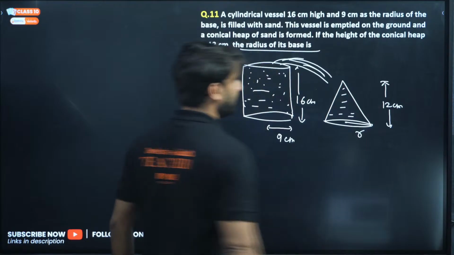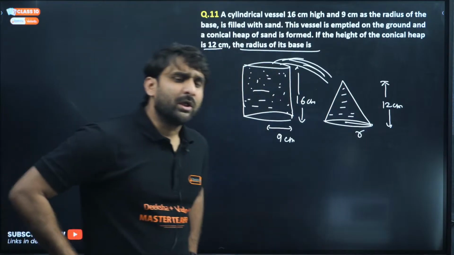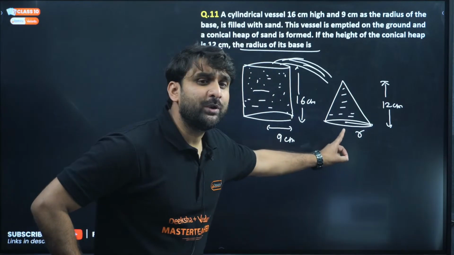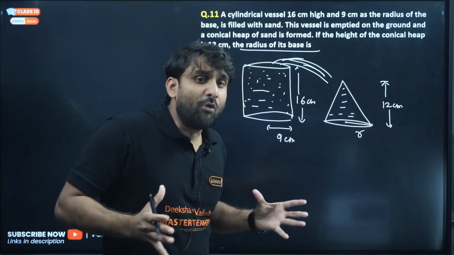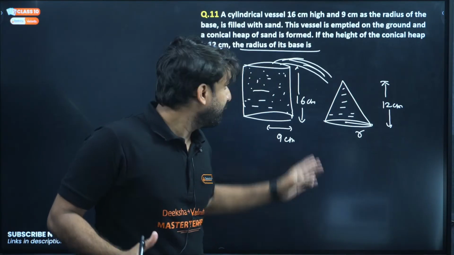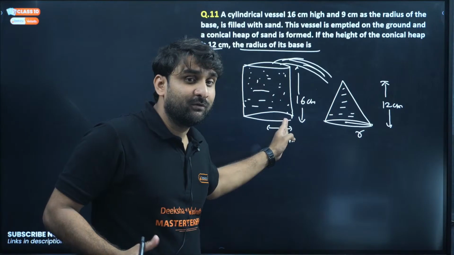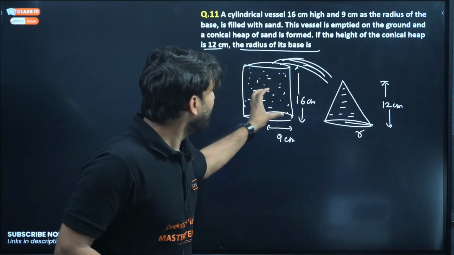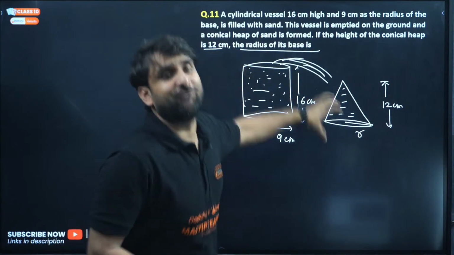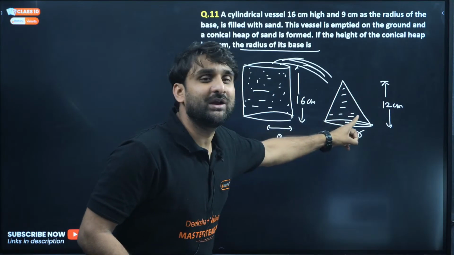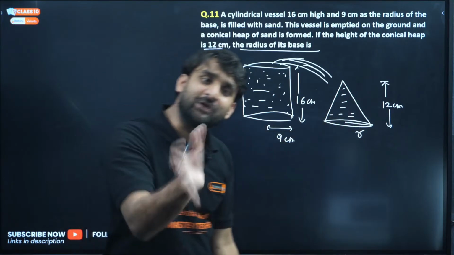Radius is unknown. My dear, to make this conical heap, the amount of sand used from this cylinder will be equal. So the volume of the sand which is emptied from the cylinder to make this conical heap will be the same. So we have to equate the volume.